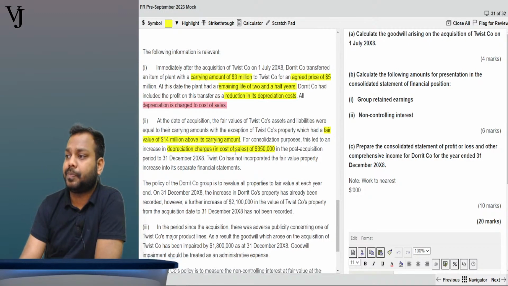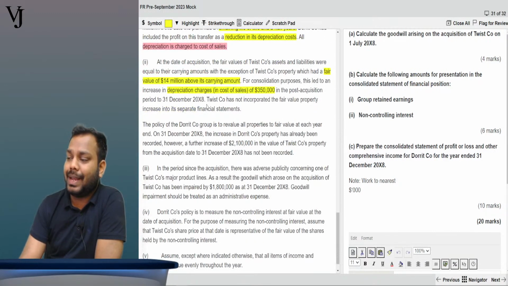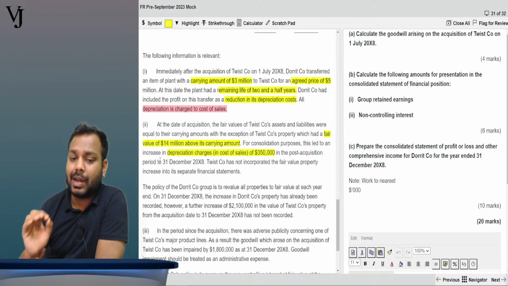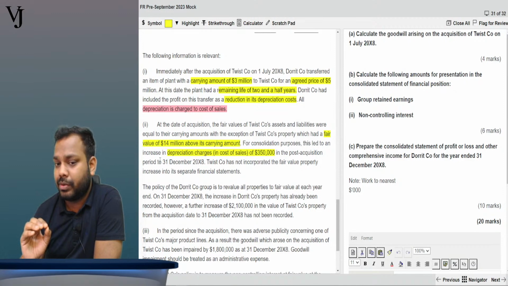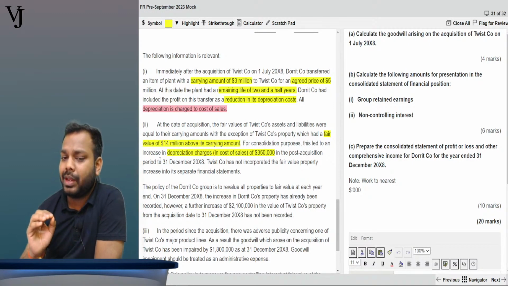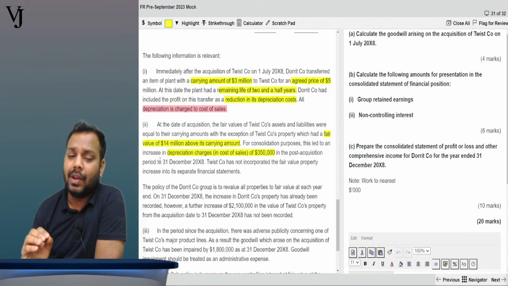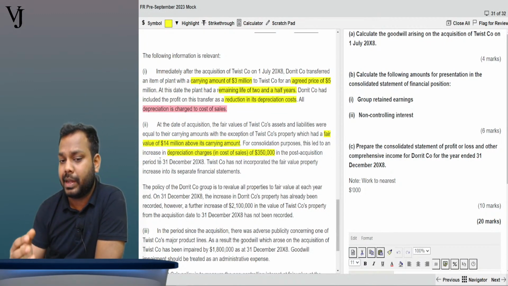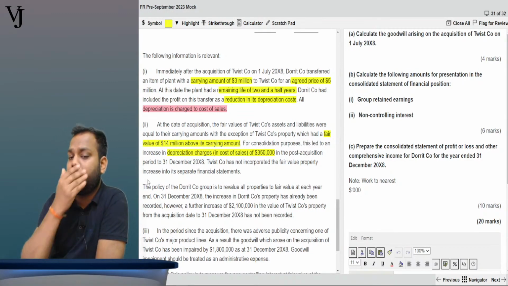Guys, are you understanding the importance of highlighting these points? When you highlight these points while reading the question, you are making your task easier while you are solving the question. The task will become quite easy for you, and there will be very little chance of missing or skipping any information or data given in the question. Is it clear, everyone?